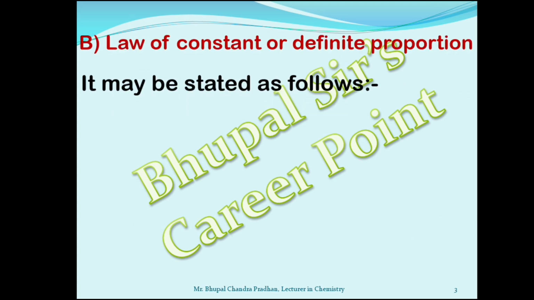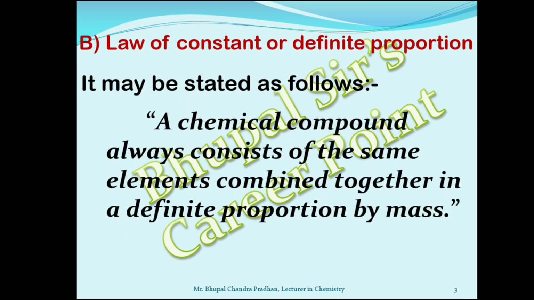What is the statement? It may be stated as follows. A chemical compound always consists of the same elements combined together in a definite proportion by mass.